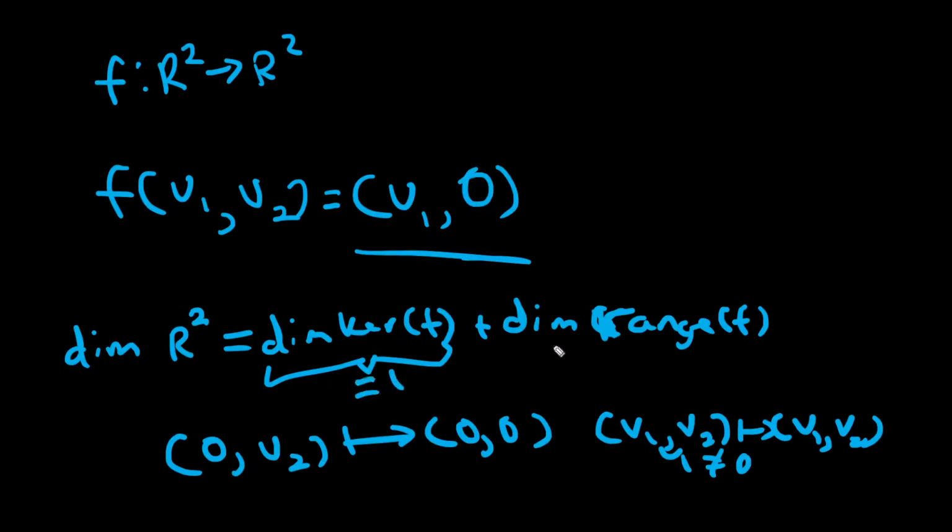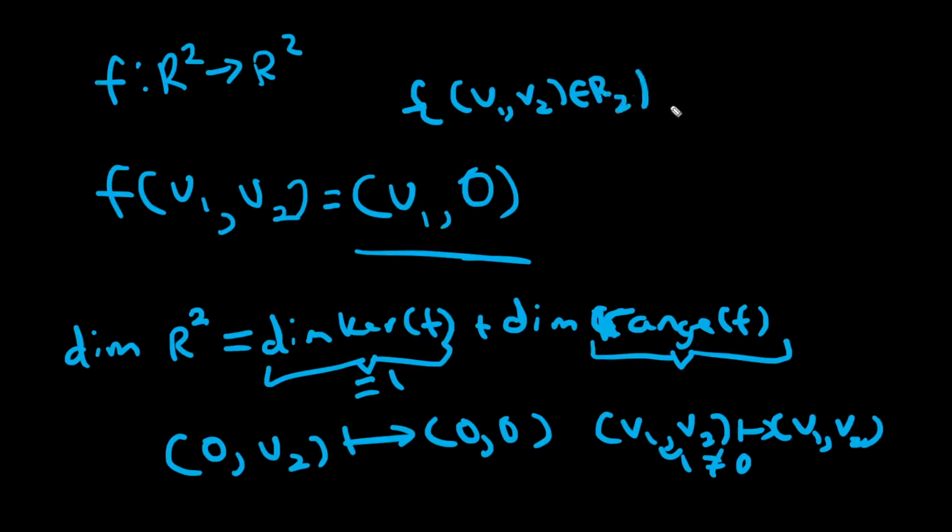And let's consider what the dimension of the range of this map is. Well, to represent the range, this is basically just the set of all vectors in R2 such that v2 equals 0. In this case, the range of the space is basically just the set of all vectors with a potentially non-zero first component, but the second component is guaranteed to be 0.